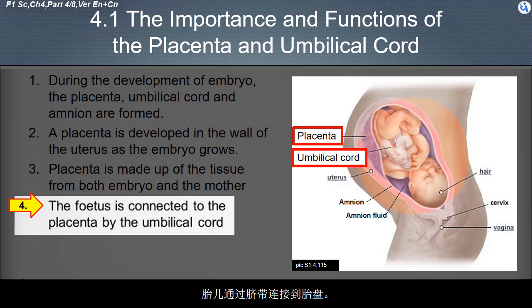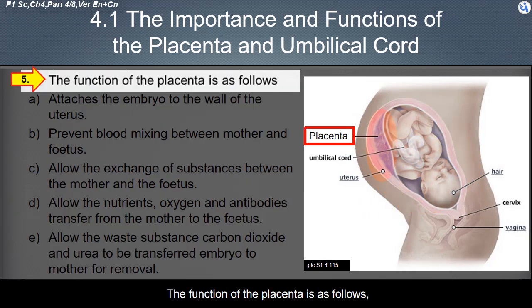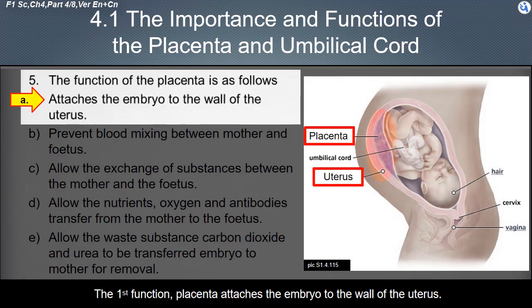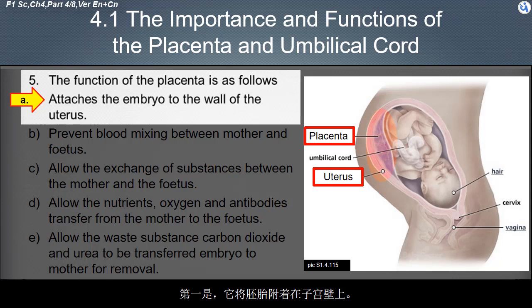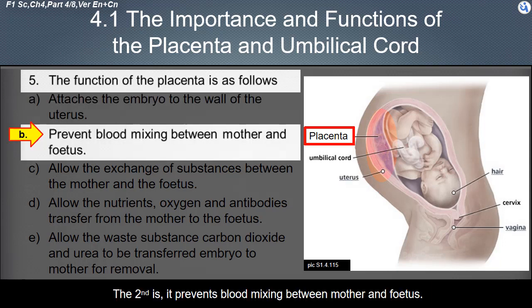The function of the placenta is as follows. The first function, the placenta attaches the embryo to the wall of the uterus. The second is, it prevents blood mixing between mother and fetus.